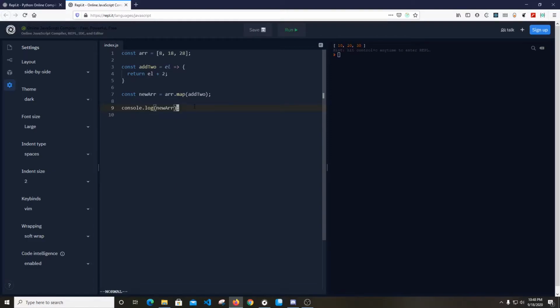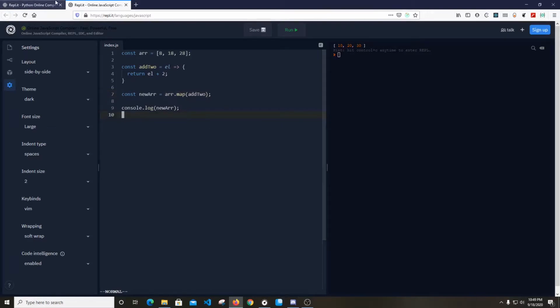What happened is we passed this function to our map function, and the map function called the add2 function with every element of the array, and in the function we have added 2 to every element, and it has returned an entirely new array with the elements after adding 2 to every element.